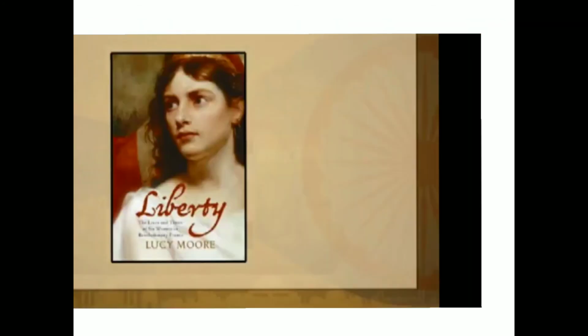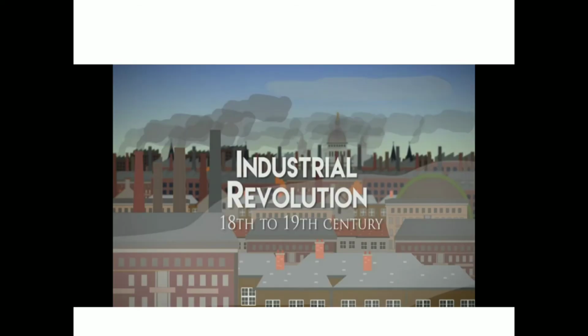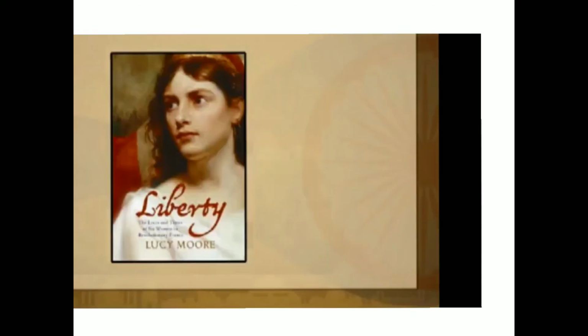The French Revolution gave liberty, equality, and fraternity to everyone. In world history, among the political revolutions, the American War of Independence and the French Revolution are very important.